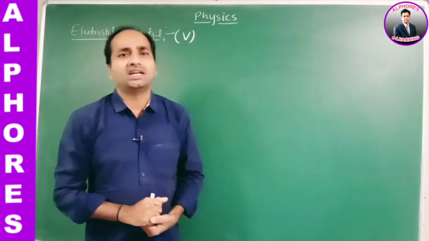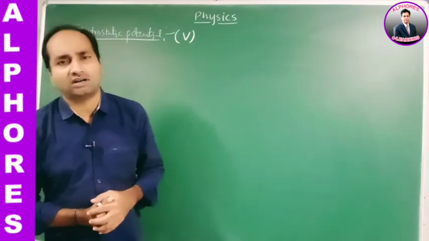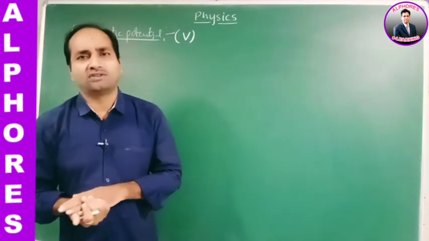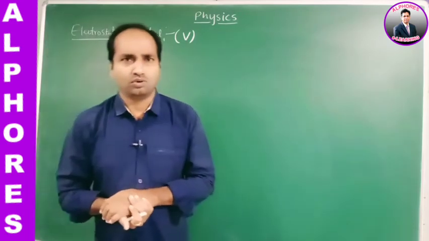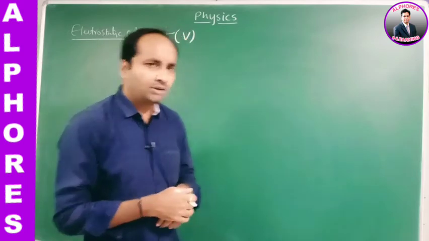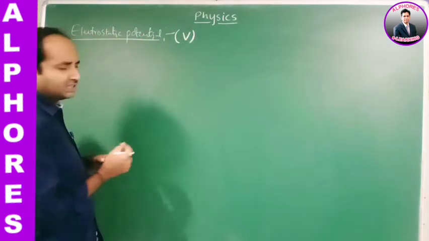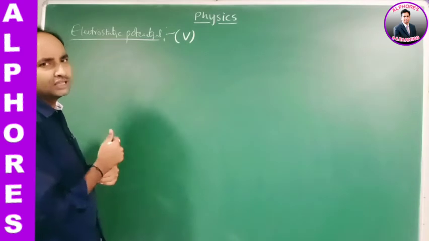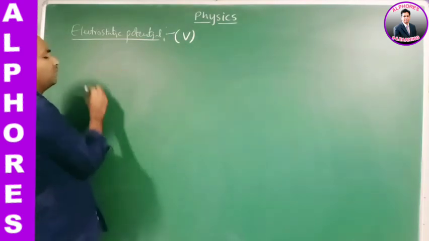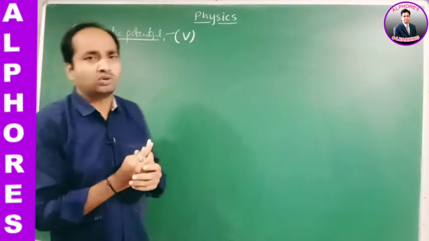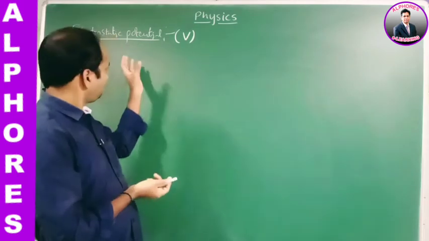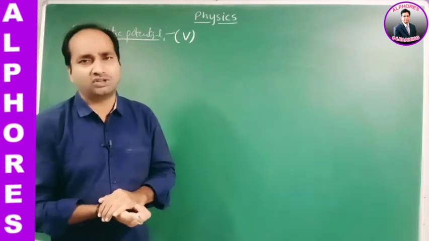Means initially, by placing a point charge or any other charge at any point in the free space, the amount of work done will be zero, because we are just introducing the point charge into the free space. Now, what happens around the charged particle? The field is influenced and an electric field is set up around the charged particle.